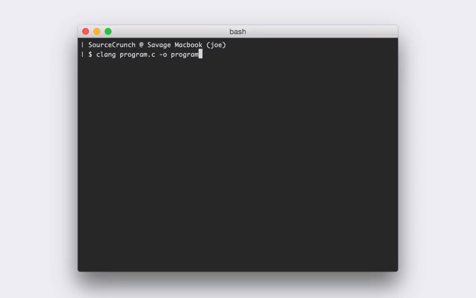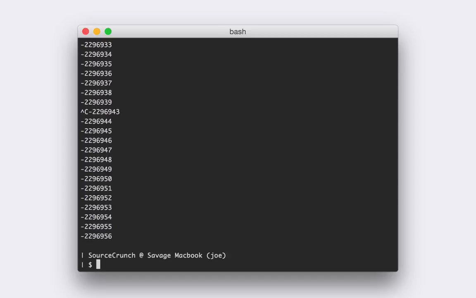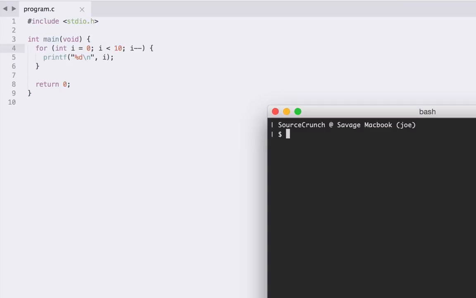If we actually compile and run this, we should see that we get a whole bunch of negative numbers for quite some time. Let me just end that immediately, but that did not end of its own accord. I had to terminate that program because it would have kept on going. Now, very occasionally people actually create infinite loops on purpose, usually because they're expecting their program to be terminated by some other program, or because they have some kind of break statement inside of the loop that will exit that infinite loop in some particular situation.